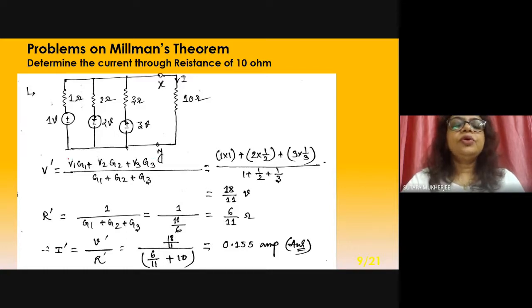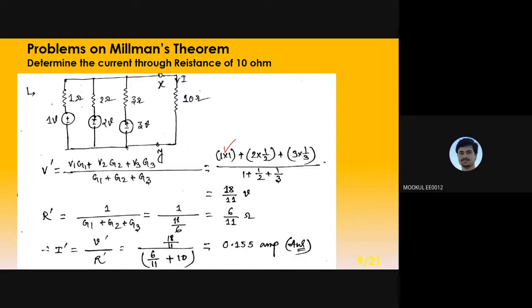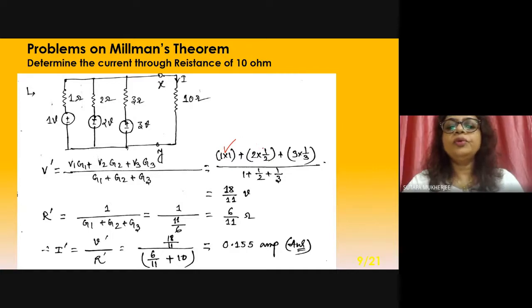So similarly, V dash equal to V1 G1 plus V2 G2 plus V3 G3 divided by G1 plus G2 plus G3. What is V1? 1 volt. And what is G1? 1 by R, 1 by 1, that is 1. What is V2? 2 volt. And G2 is 1 by 2. And what is V3? 3 volt. What is G3? 1 by 3. Up to this, clear? G1 is 1 by 1, G2 is 1 by 2, G3 is 1 by 3. So after calculation, you will get 18 by 11.